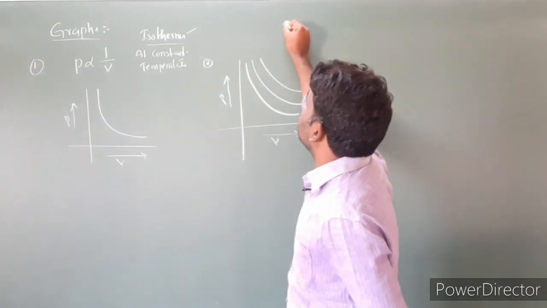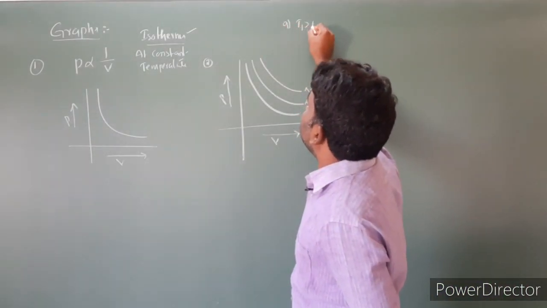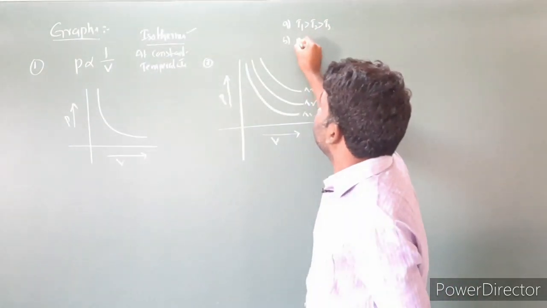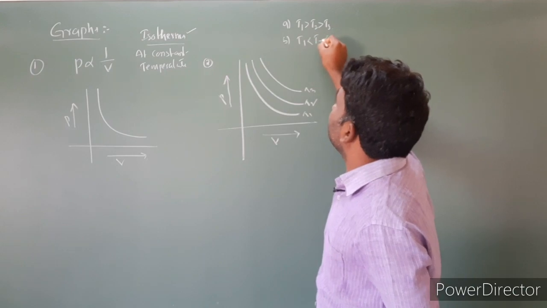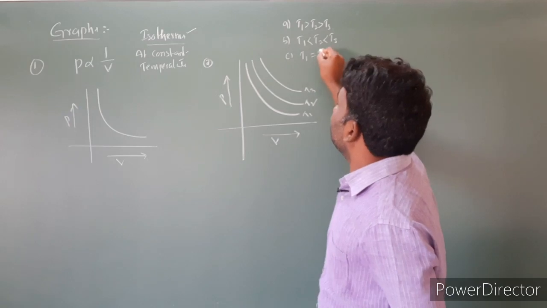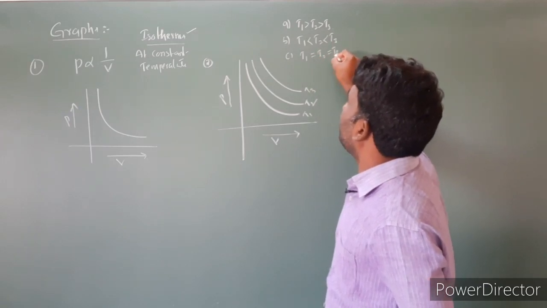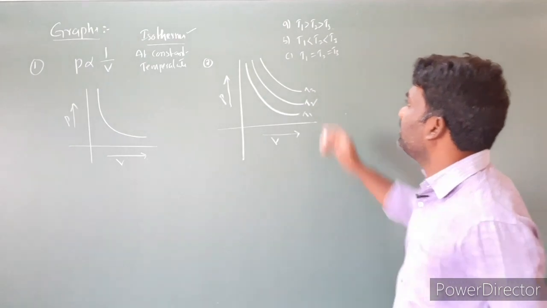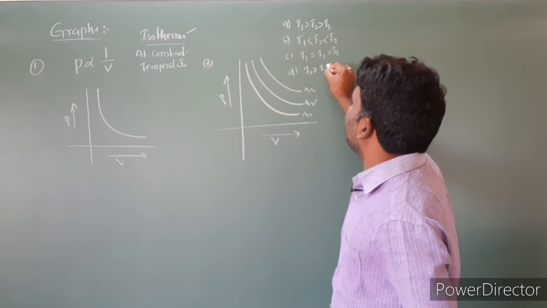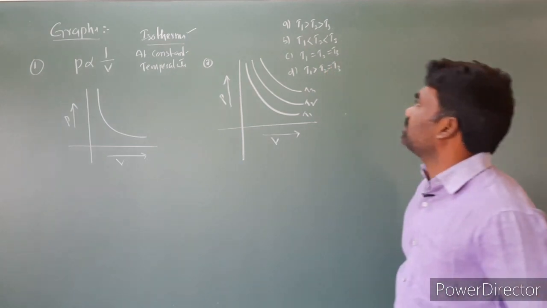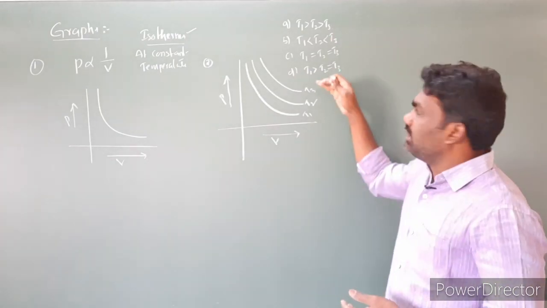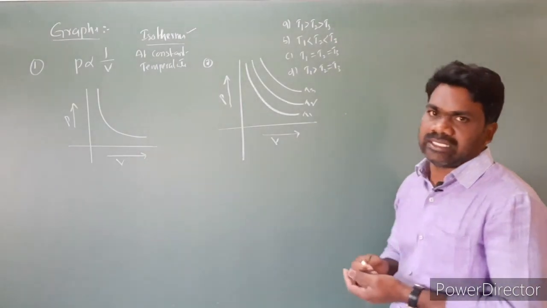So a question we can expect is like this. Option A: T1 is greater than T2, which is greater than T3. Option B: T1 is less than T2, which is less than T3. Option C: T1 is equal to T2, which is equal to T3, all at the same temperature. Option D: T1 is greater than T2, and T2 is equal to T3. So these are the graphs and these are the possible options. Now which is the correct one? We have to find out whether T1 is higher, or T2, or T3.